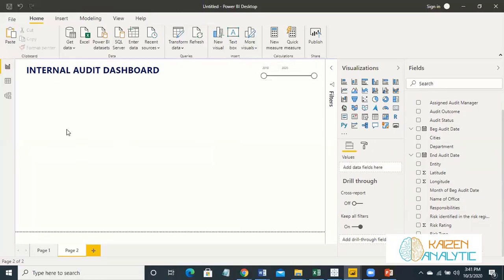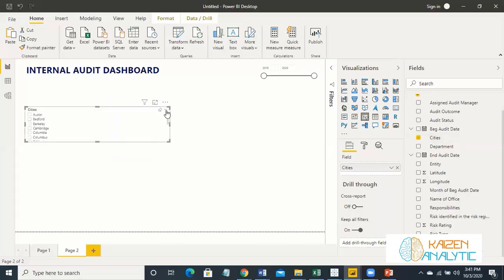And now we can place some other slicer as well. Click on the slicer, and we can have the slicer of cities. Drop down box, yes. We have the slicer of cities, and now we can have other slicers as well.